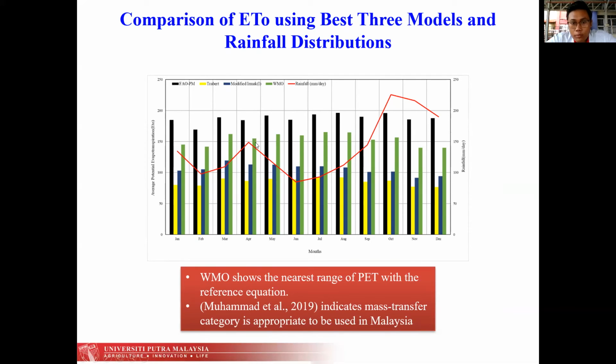The same goes for WMO. But if I choose modified Makkink, it would be wrong planning for the farmers, because it indicates that I don't need water to be supplied to the crops. That's wrong, because the reference says we need this much water, and WMO also shows the same. If you use modified Makkink, the crops cannot get the water that is needed, so the sustainability of the crops will not be obtained. So I think WMO is the best equation to be used for estimating PET in the future.